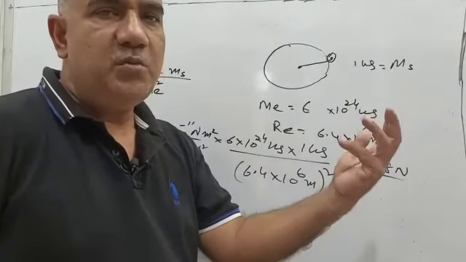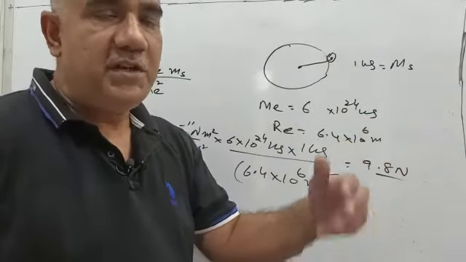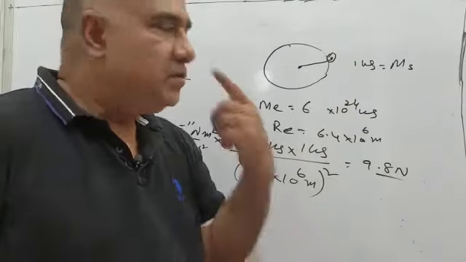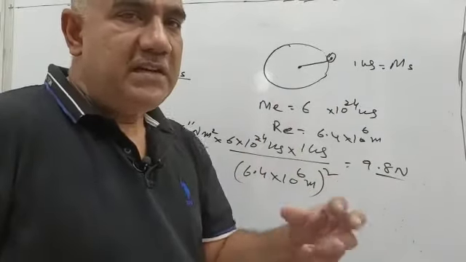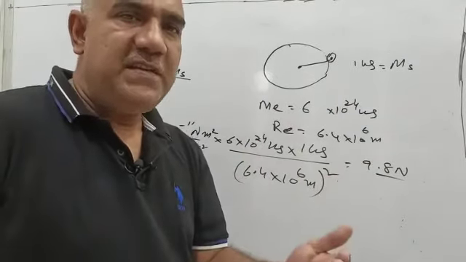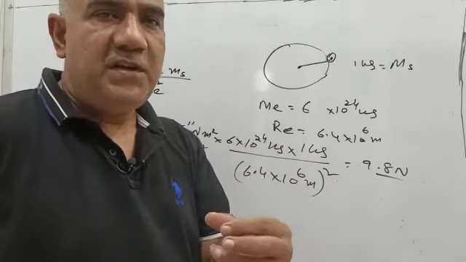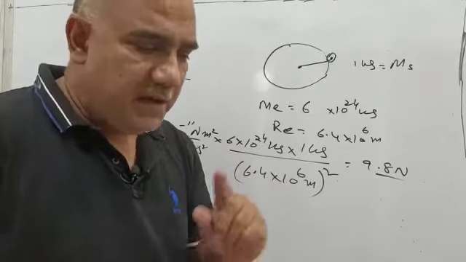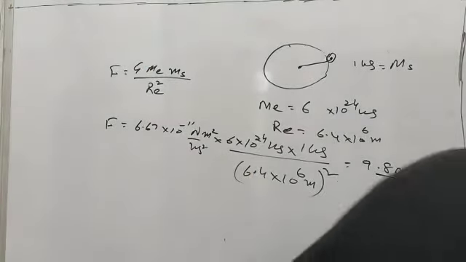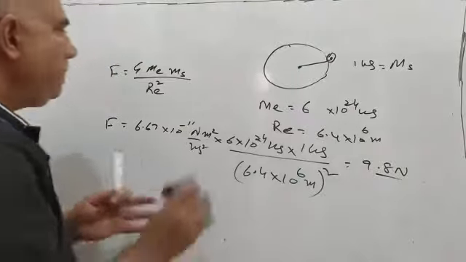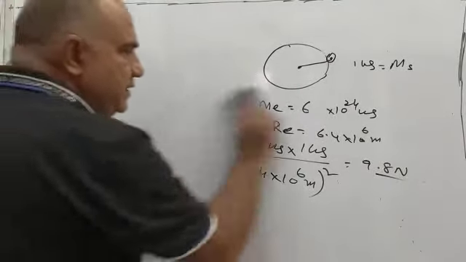Since they are equal in magnitude and opposite in direction, we are going to see now that even though the forces are the same, the accelerations they produce in the 1 kg stone and Earth will be different, because acceleration does not depend on force alone.